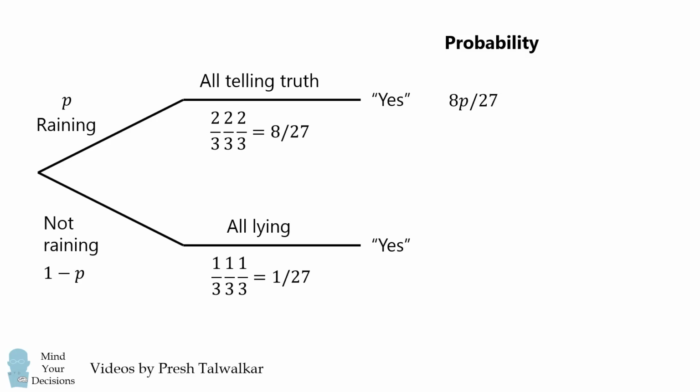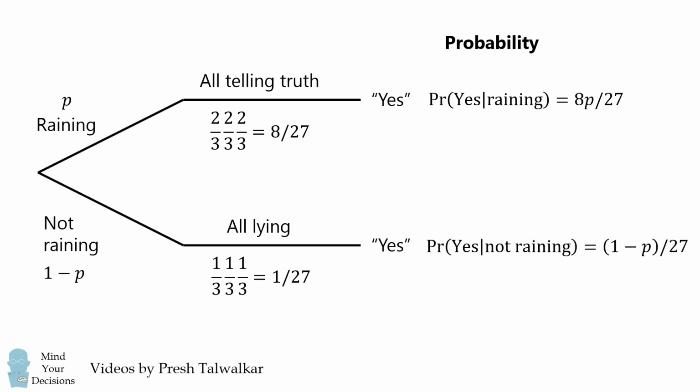The top branch will be 8P over 27, and the bottom branch will be 1 minus P over 27. The top branch is equal to the probability that all 3 people say yes given that it's raining, and the bottom branch is the probability that all 3 people say yes given that it's not raining. To solve for the chance that it actually is raining, we want the probability of the top branch divided by the sum of these 2 probabilities.